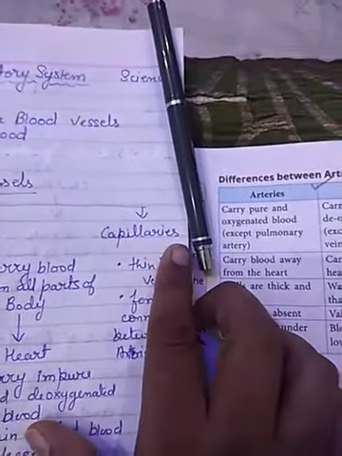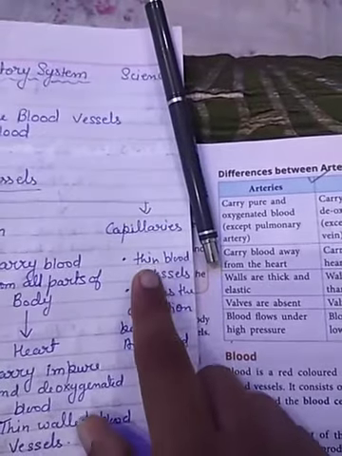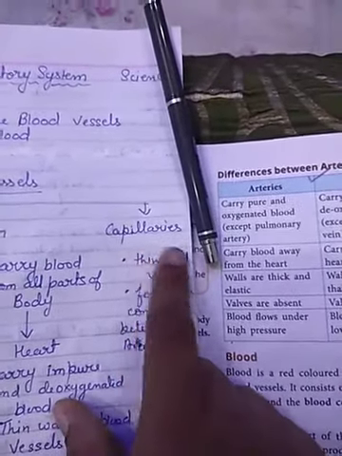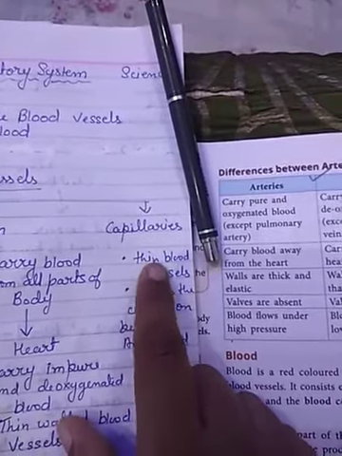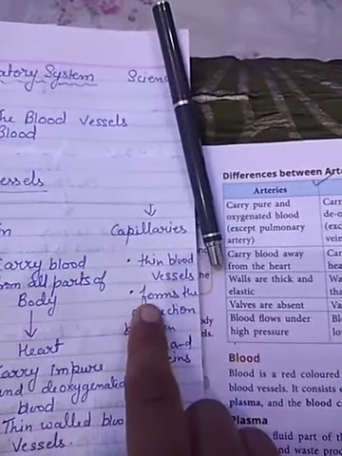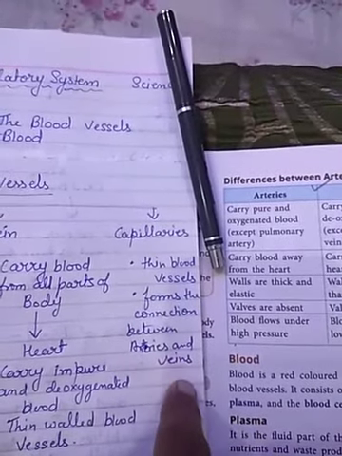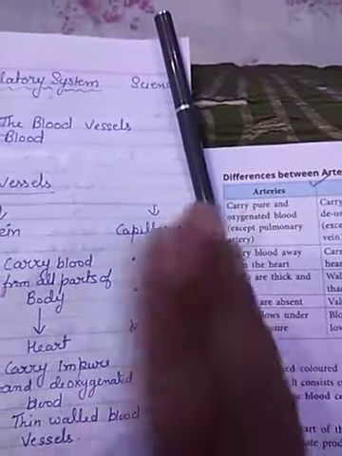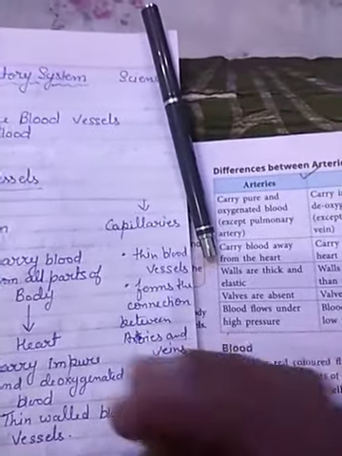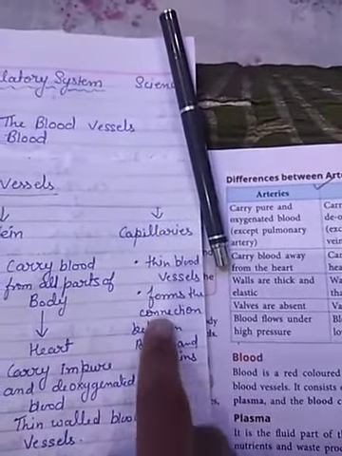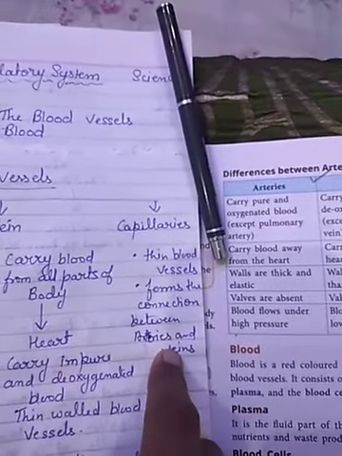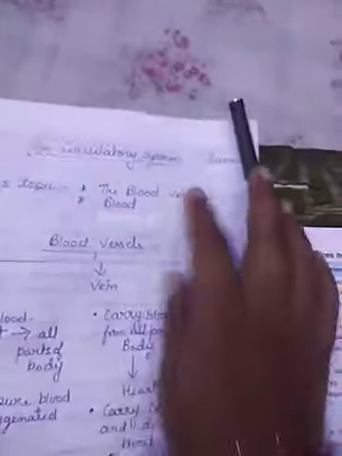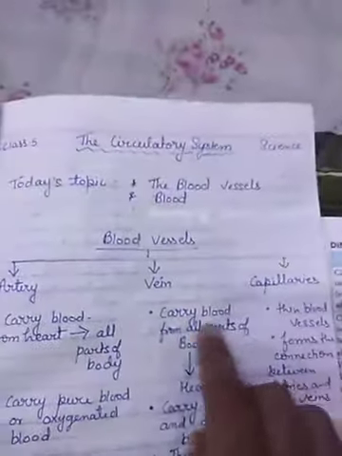Now we will discuss the capillaries. Capillaries are thin blood vessels, you can say the thinnest blood vessels. They form the connection between the arteries and the veins near a tissue. टिश्यू के पास में ये वेन्स और आर्टरीज के बीच में कनेक्शन एस्टैब्लिश करता है. So these are the features of capillaries. So these are the types of blood vessels: artery, vein and capillaries.